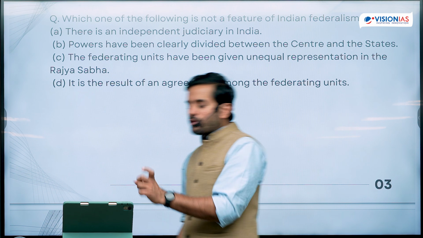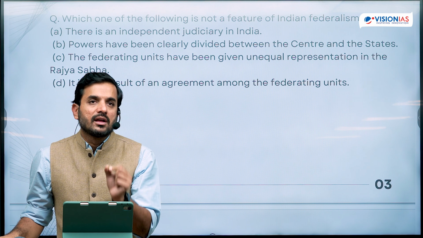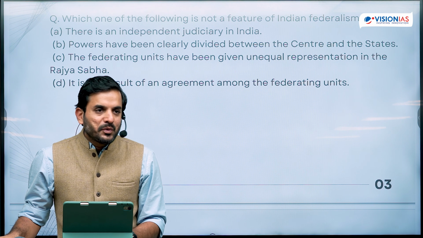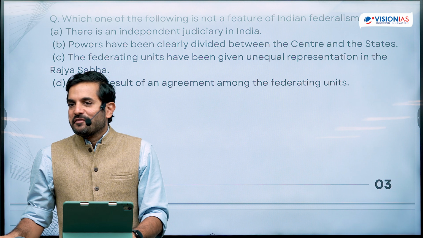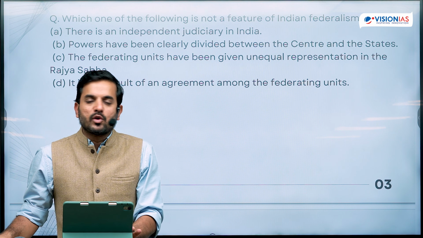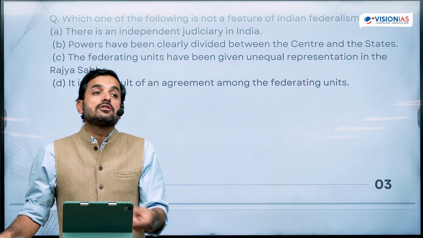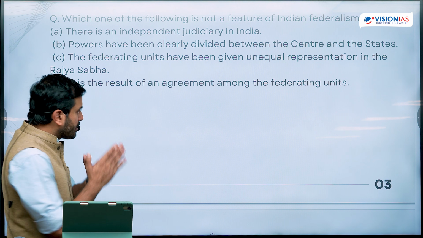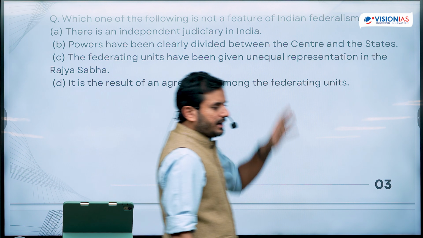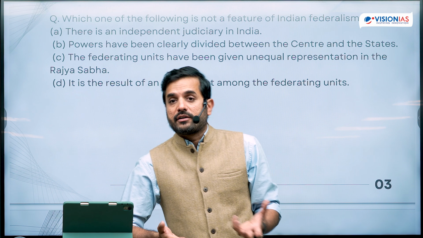Another lesson to draw from this question is that always focus on what the question is asking. If you interpret this question as which of the following is a feature of federalism, then you'll be in trouble. Because the question is which of the following is not a feature of federalism. Let's look at these statements. There is an independent judiciary in India. This is indeed a feature of federalism.